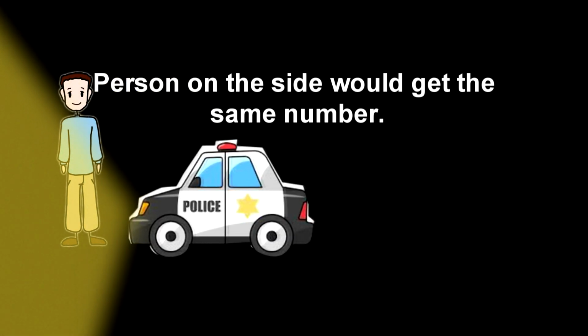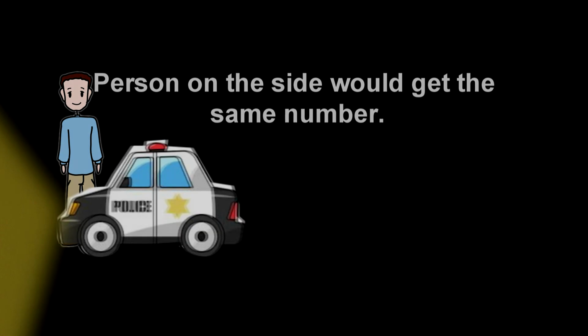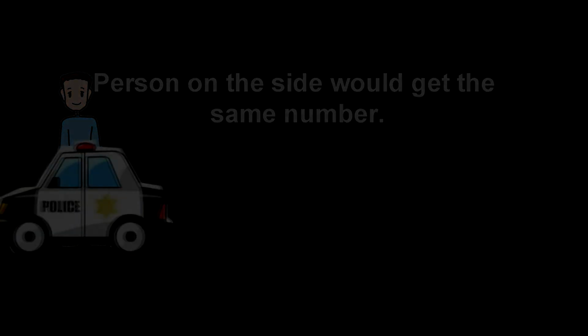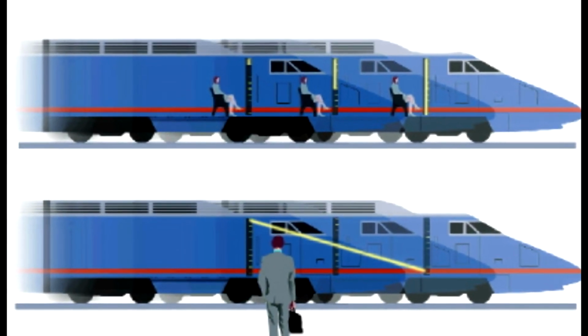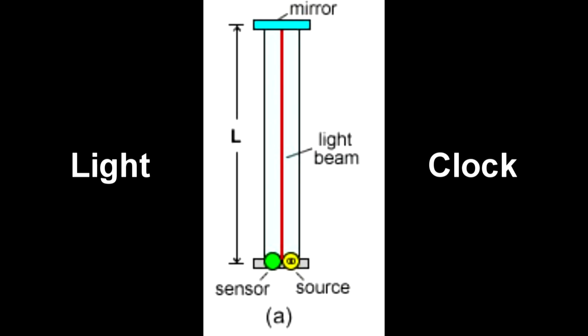So one way to understand this and to realize why we have to have time dilation for this to work is to talk about a light clock. What we are going to talk about now is an example where we're going to compare two different frames of reference, one at rest and one moving. And the device we are going to use to measure time is going to be a clock, a strange kind of clock. It's going to be a simple box with a light source. It's going to have a mirror.